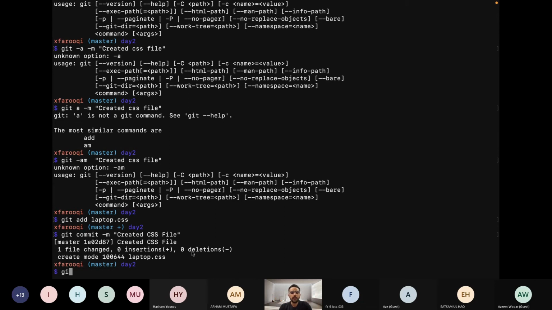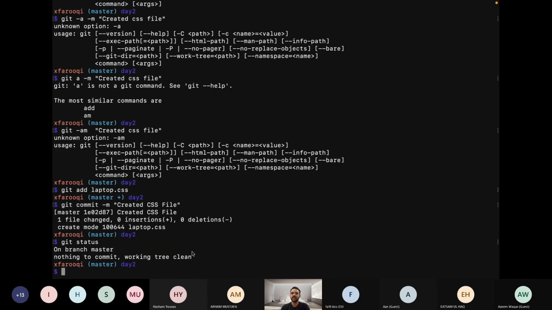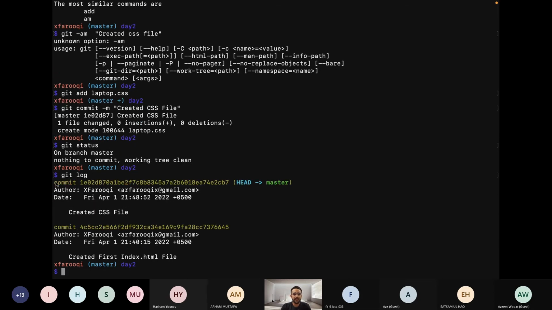So if we run the git status command, what will it show? It will show nothing, because all the changes that we have made so far in our repository have been committed. Now it's been saved in the Git repository. If we want to see it, we can run the git log command. We can see the first commit and the second commit.